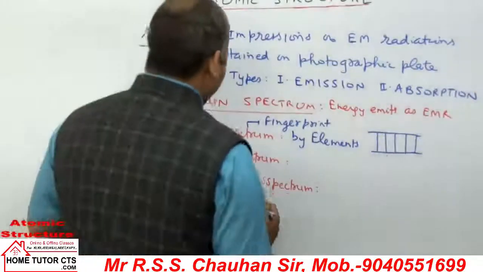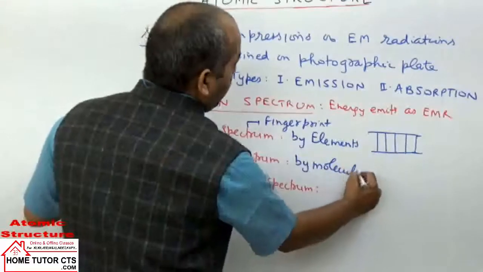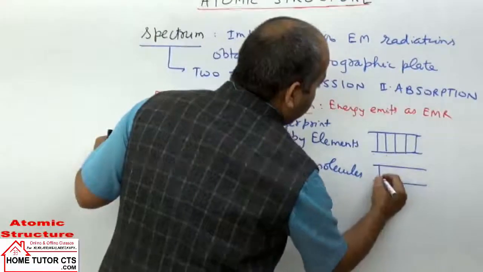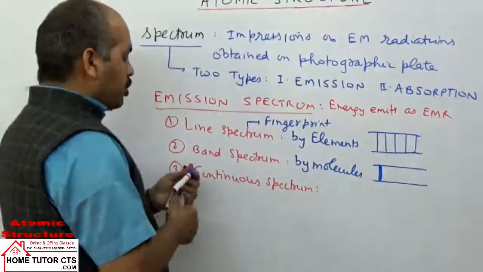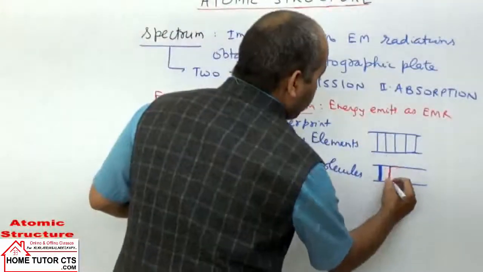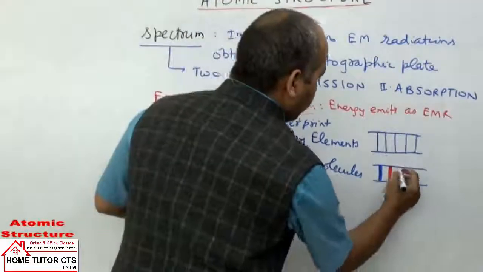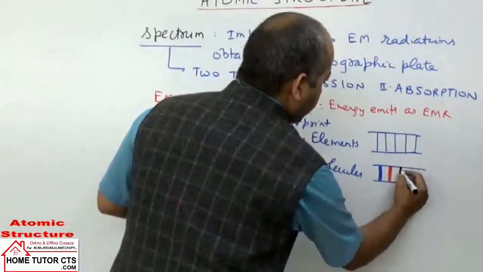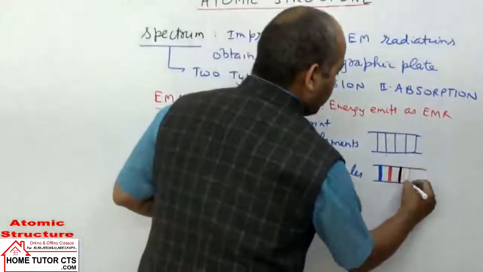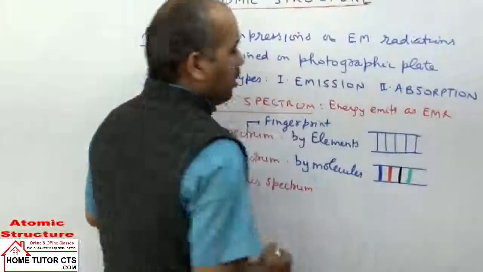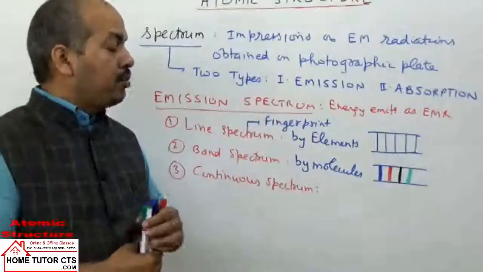Next is band spectrum. The band spectrum is given by molecules. Each band consists of a number of closely spaced lines. One band, second band, other band. So the spectrum is obtained in the form of bands.